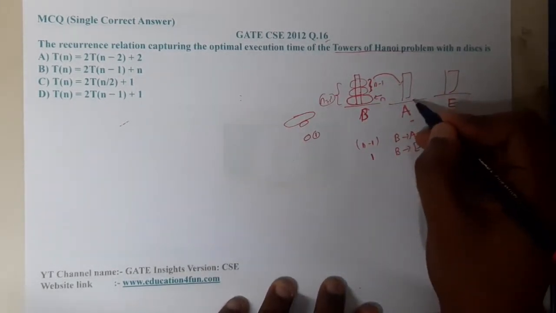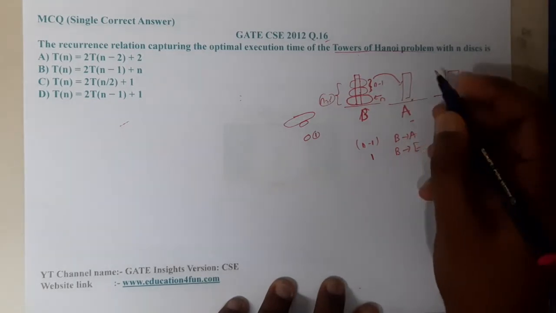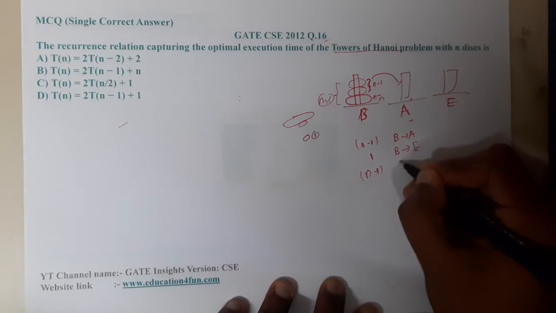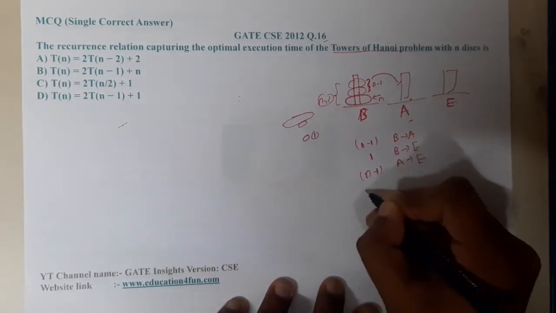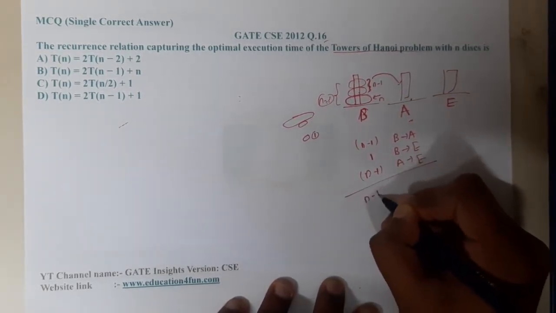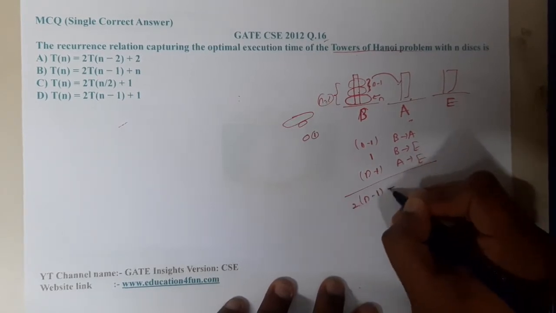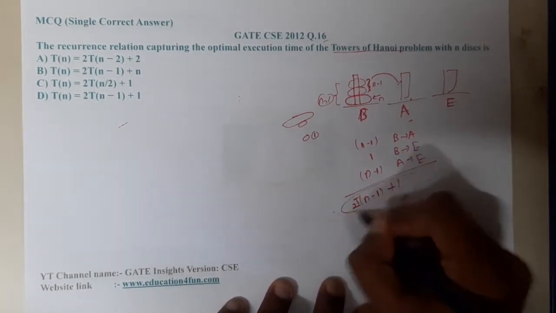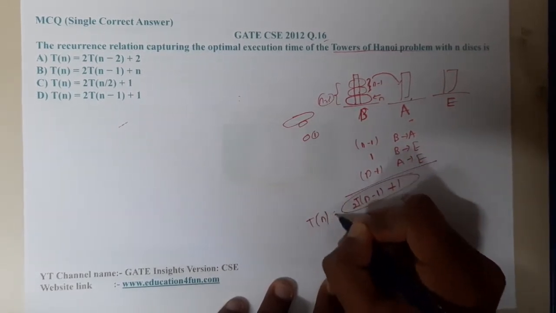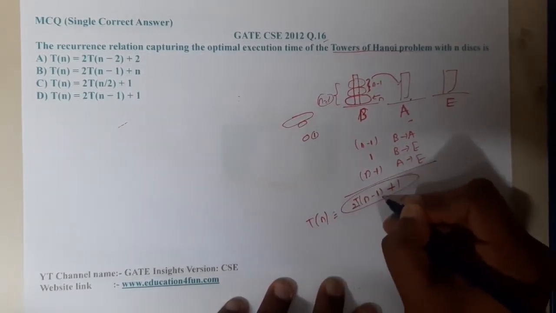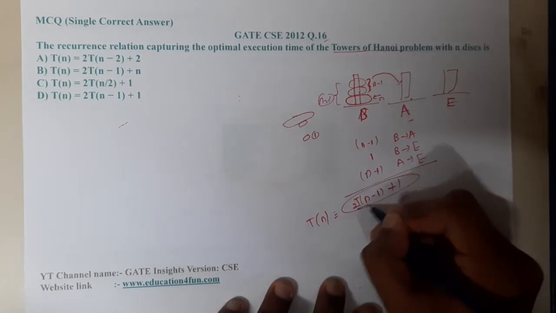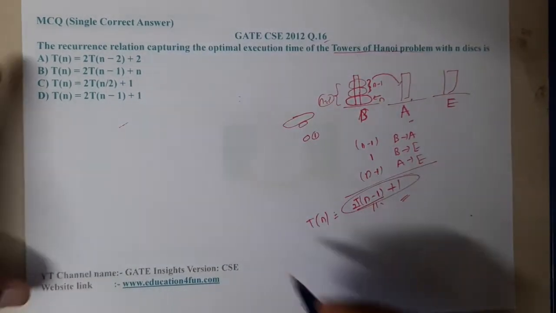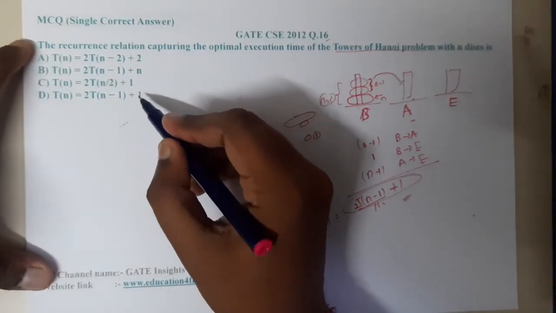After that, you will move the disks which are in A, with n-1 moves, to E. If you total it, that is nothing but n-1 into 2 times plus 1. This is the time complexity. In simple words, T of n is equal to 2T of n-1 plus 1. These will be expanded further in the same way. That is a recursive call. That is the recursive relation.